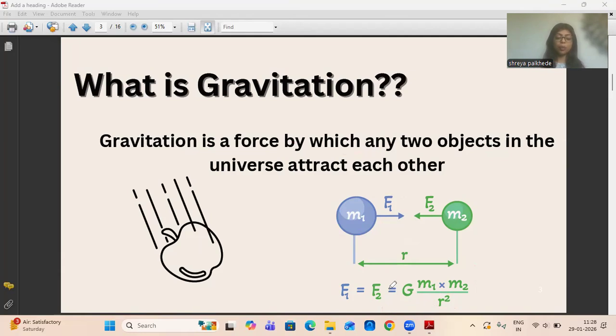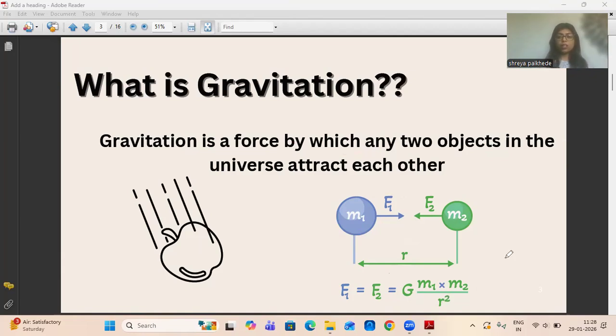It means if the objects are kept apart from each other, there won't be as strong a gravitational force as compared to the instance where the things are kept together. As the things move apart from each other, the gravitational force between them will weaken. What does it mean? The gravitational force will decrease when the distance increases.